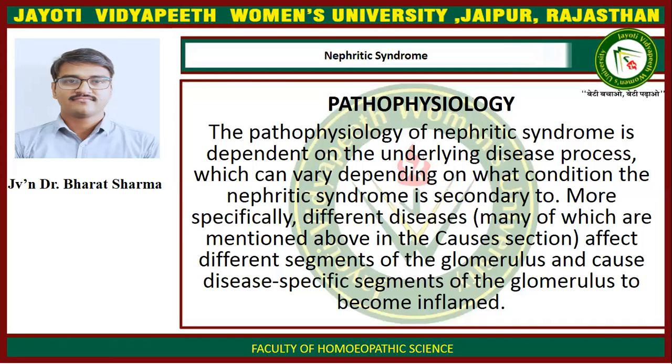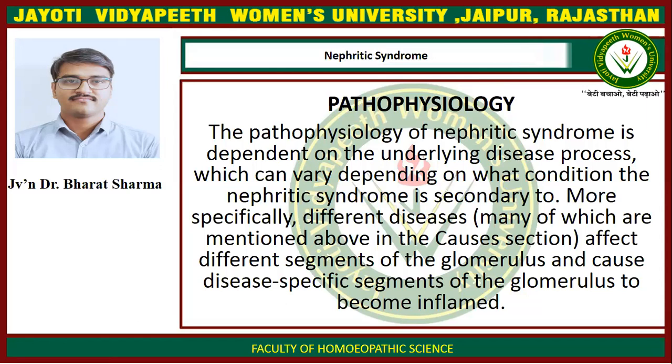Pathophysiology. The pathophysiology of nephritic syndrome is dependent on the underlying disease process, which can vary depending on what condition the nephritic syndrome is secondary to.